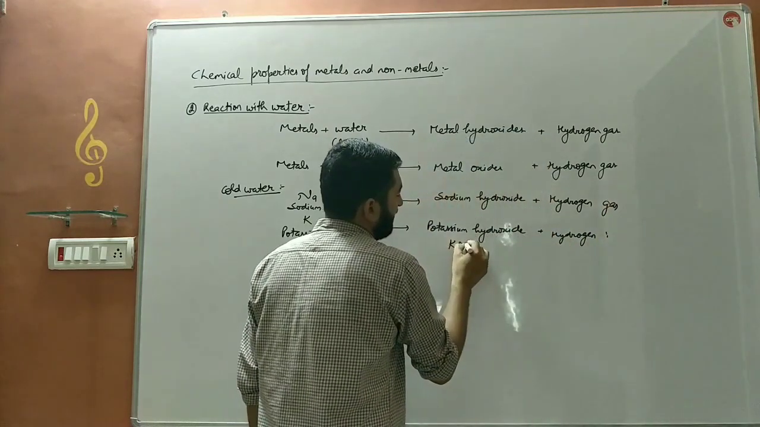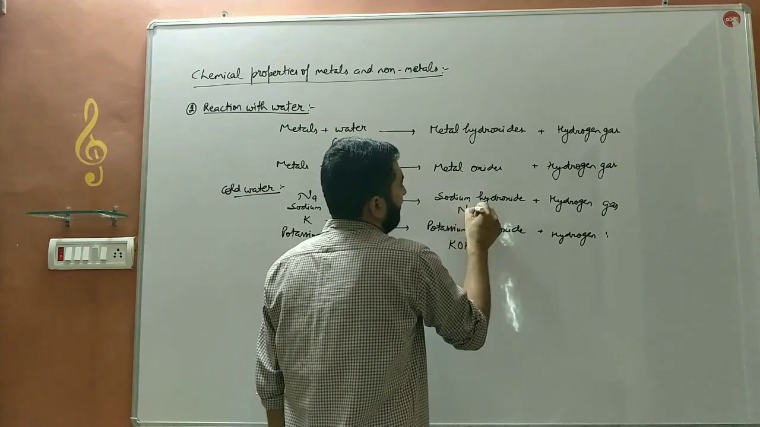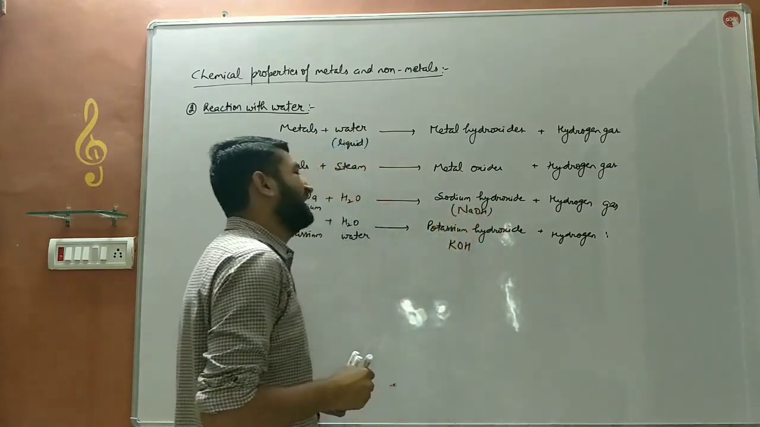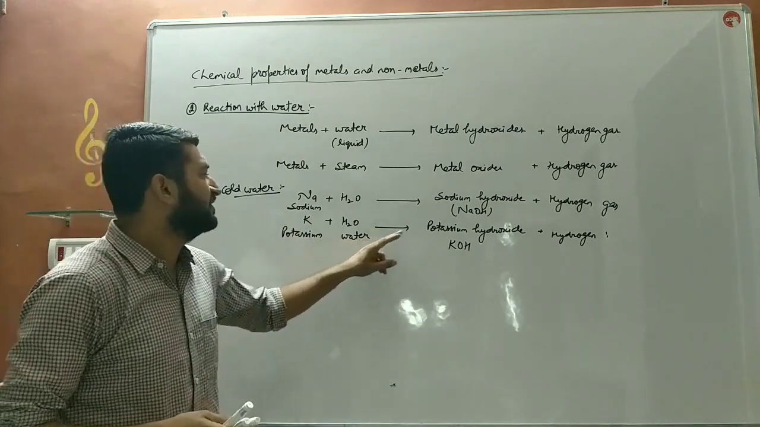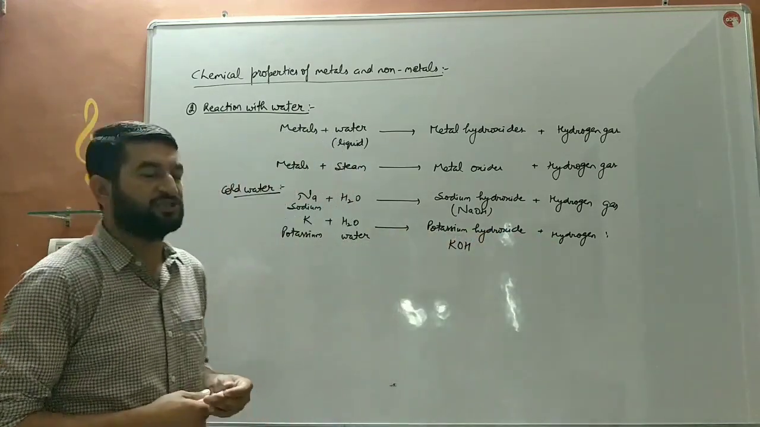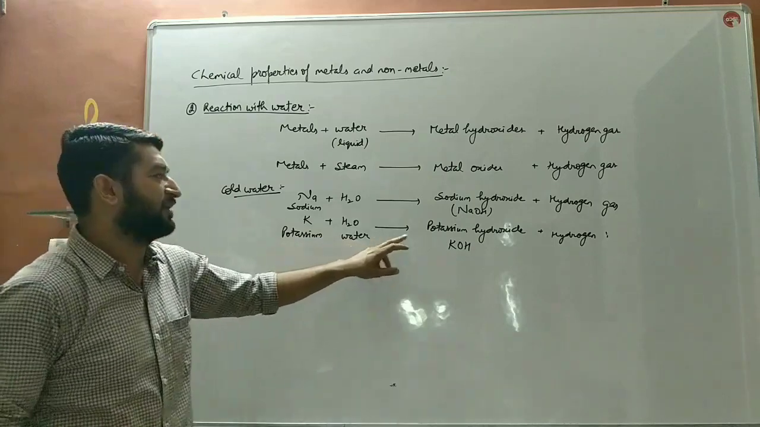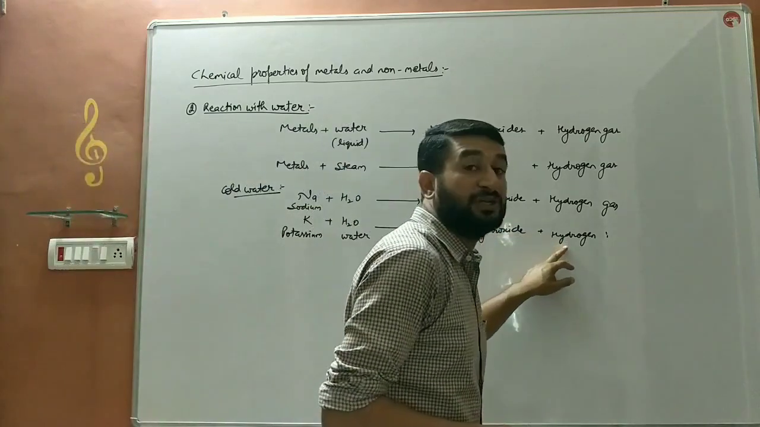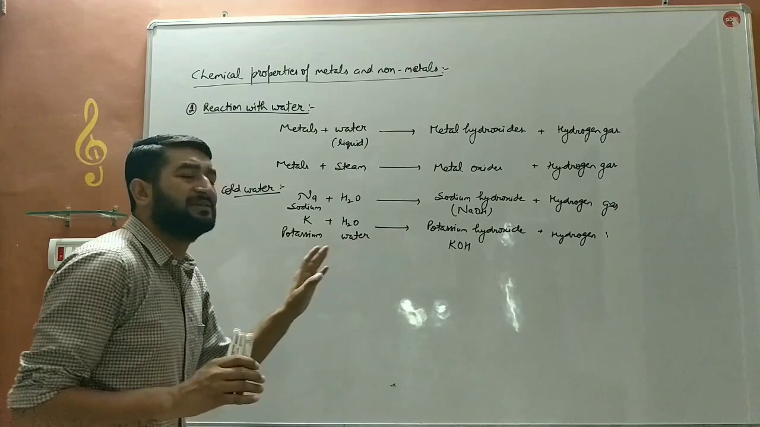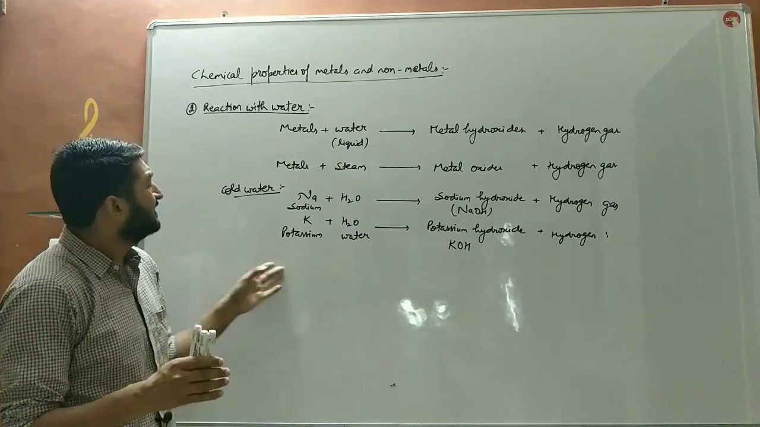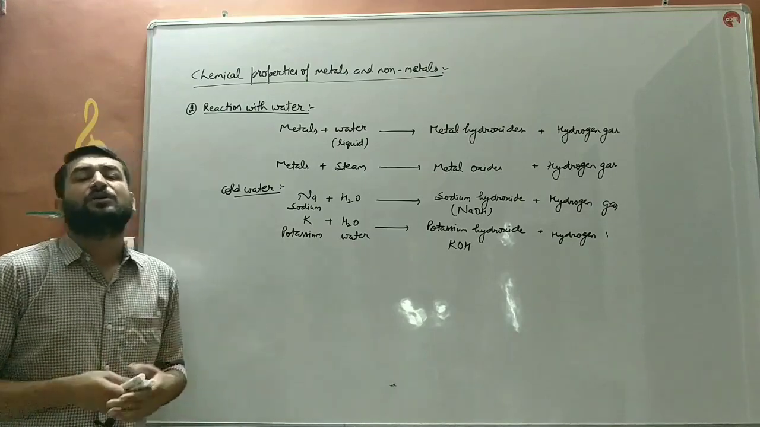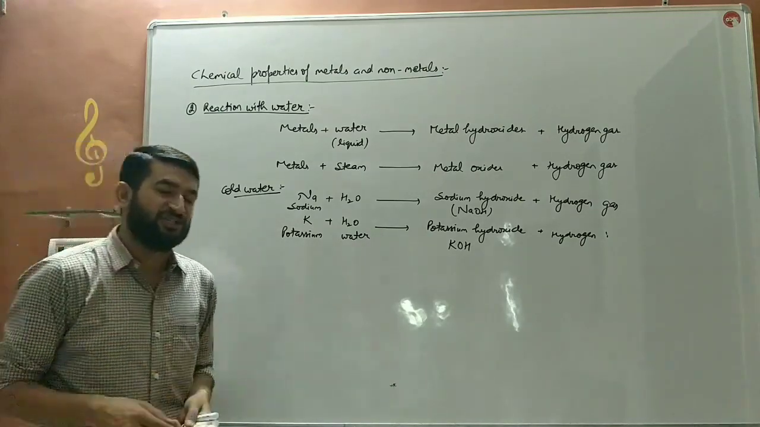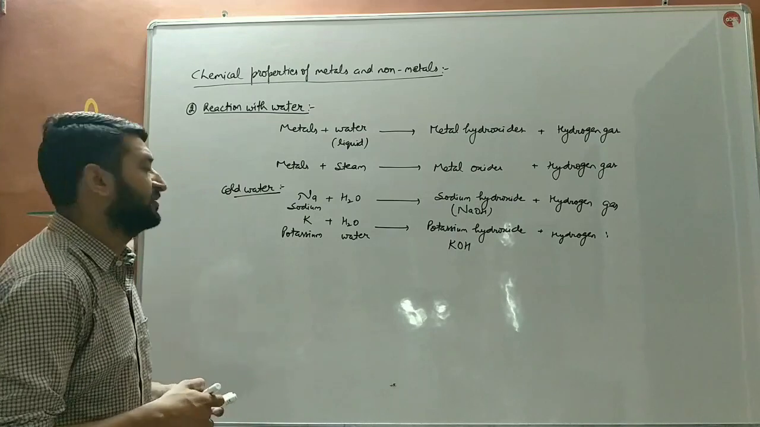The formula of potassium hydroxide is KOH and the formula of sodium hydroxide is NaOH. In class 8 you can leave these formulas; just remember the names of the reactions. Potassium reacts with water to form potassium hydroxide and hydrogen gas. No need for the formulas in class 8. So this is the reaction of sodium and potassium with cold water. This is a violent reaction. A large explosion is heard.